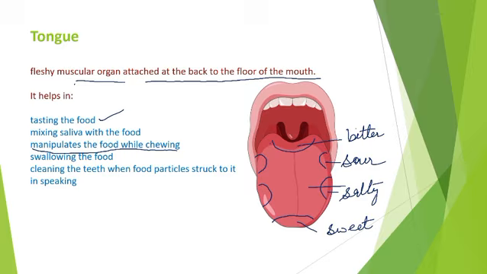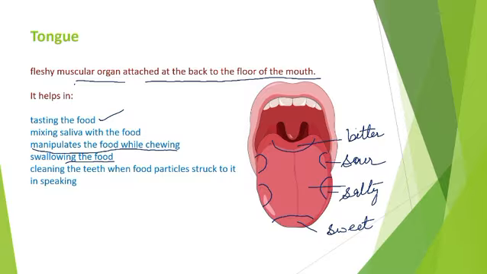Definitely we are chewing food with the help of teeth, but we can move it easily with the help of tongue from left to right and right to left. After chewing the food with the help of saliva, the food is broken down into smaller pieces and then we can swallow it with the help of tongue only.